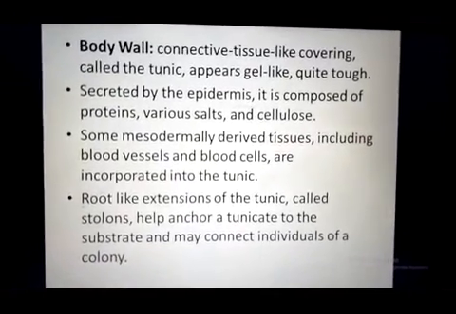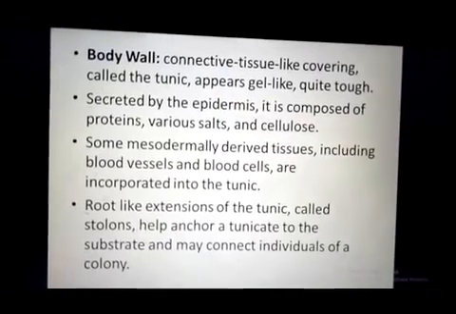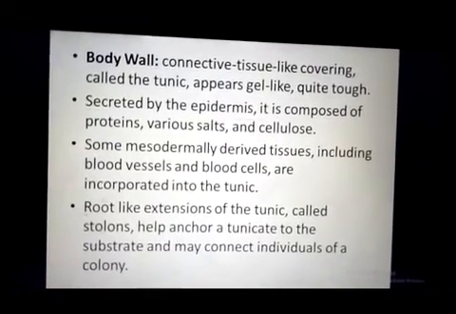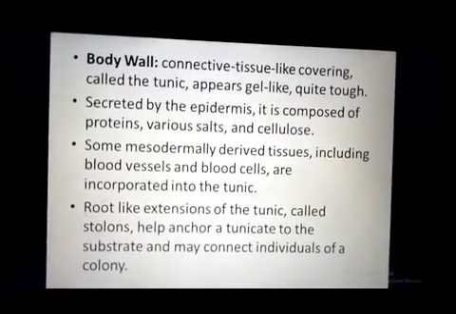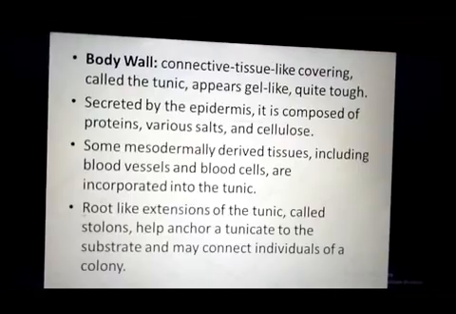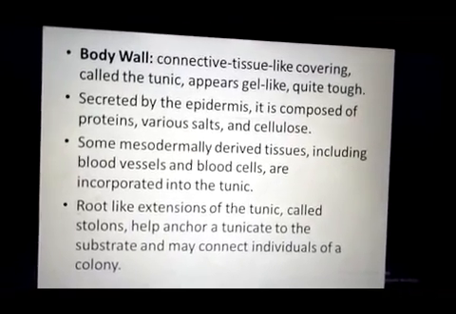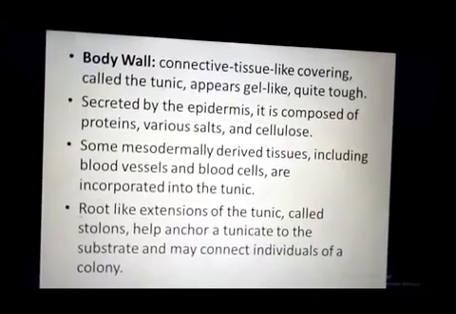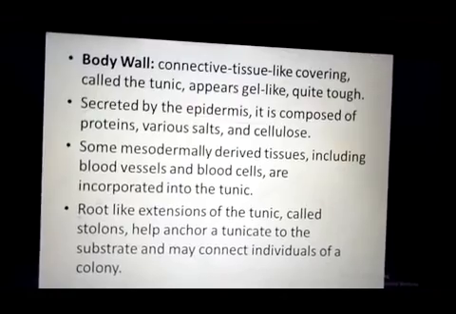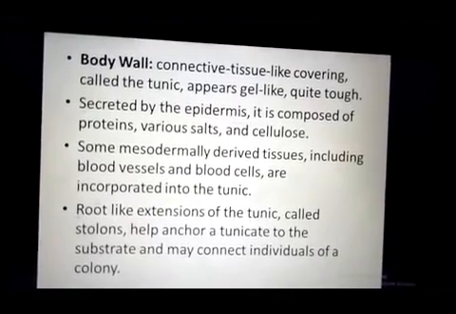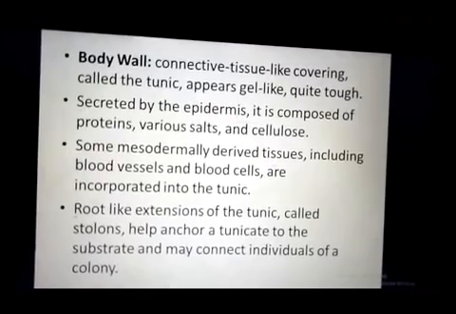As we earlier discussed, their body is covered by a membrane which is called tunica or tunic membrane. This membrane is jelly like in appearance but quite tough, and it is secreted from the epidermis. Chemically this membrane is composed of proteins, various salts and cellulose.